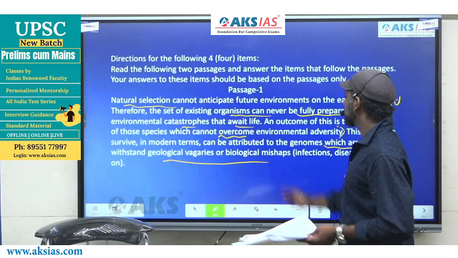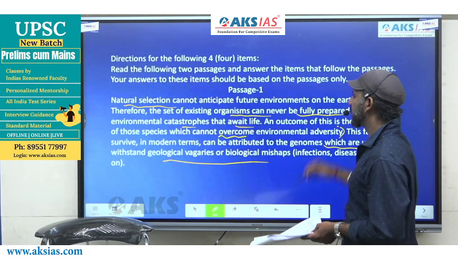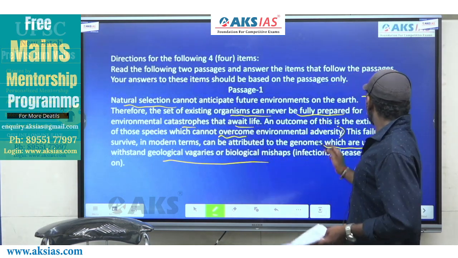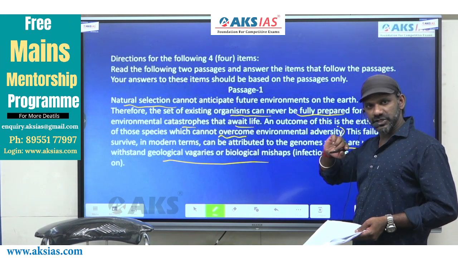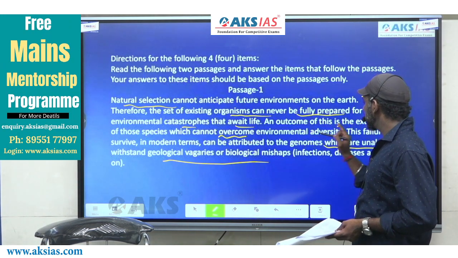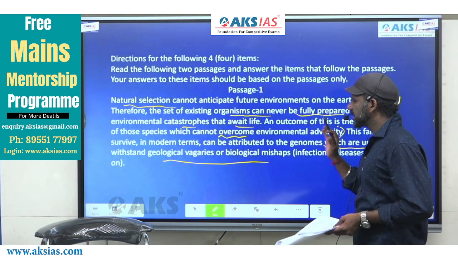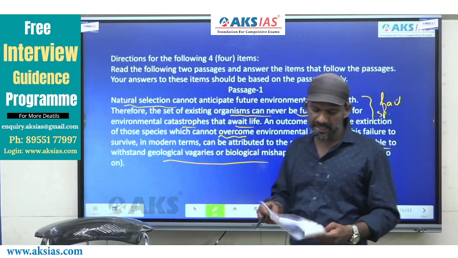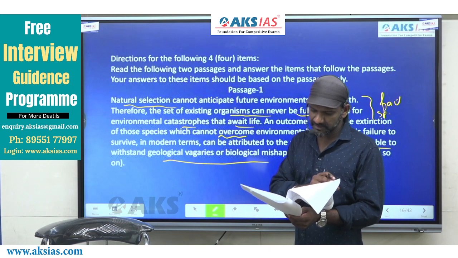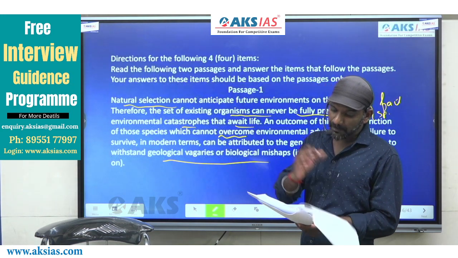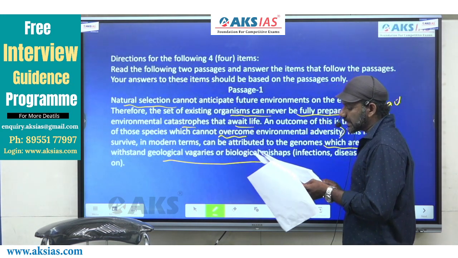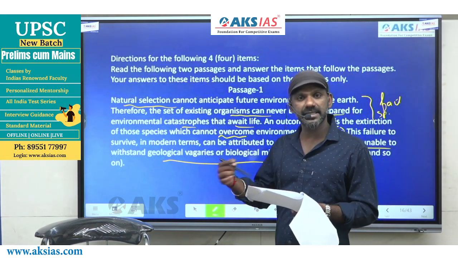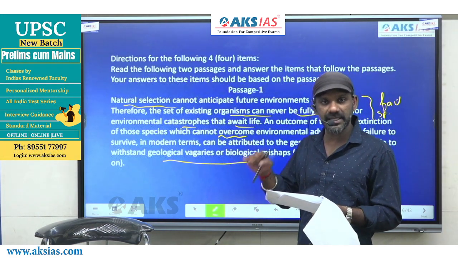The set of existing organisms can never be fully prepared for environmental catastrophes that evade life. And the outcome of this is the extinction of those species which cannot overcome environmental adversity. That means the species that cannot overcome environmental adversity will face extinction. That is what the paragraph tells us. But it doesn't mean that only the species that cannot adjust to environmental changes will face extinction.